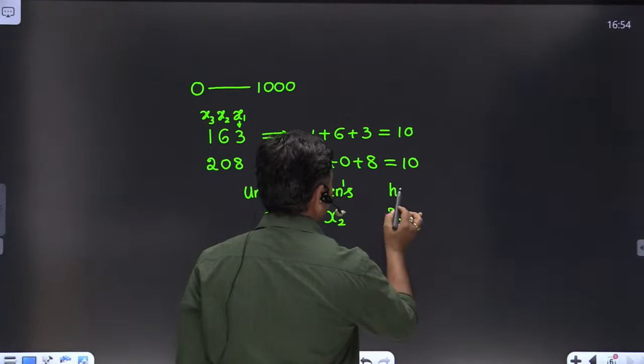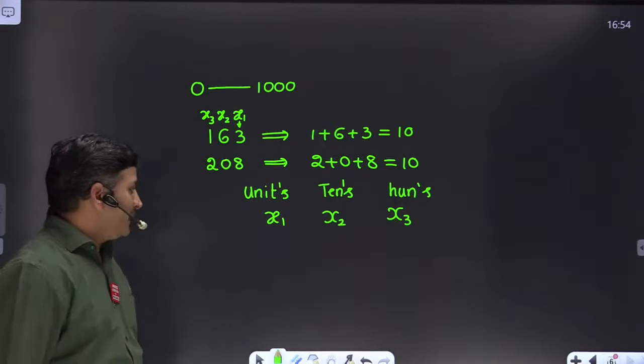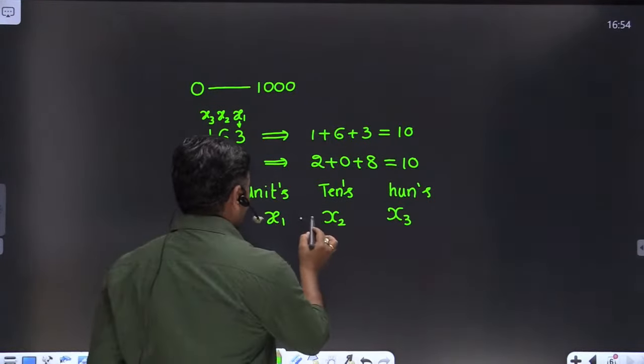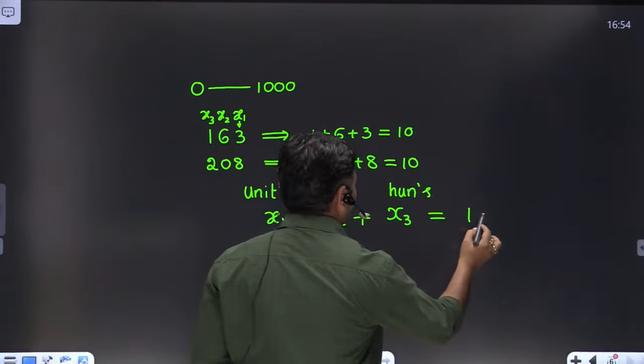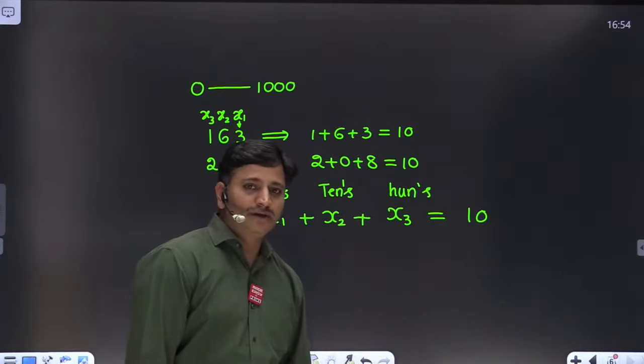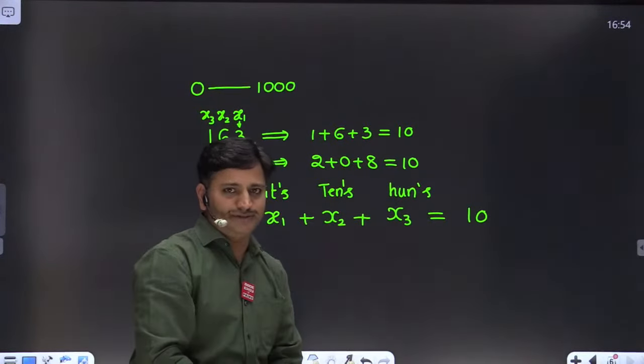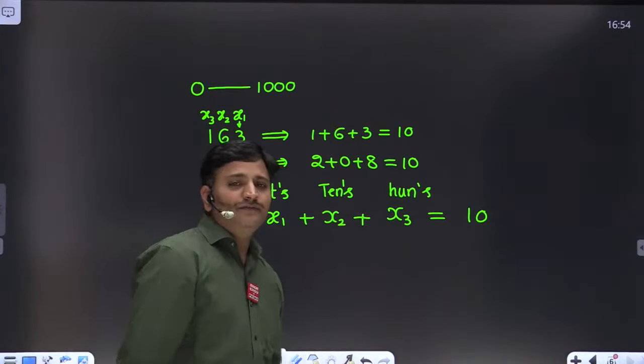It is the 100 place, friends. Clear? If I sum these 3 digits, we'll get the solution as 10. Now again, this problem is converted into finding the number of non-negative integer solutions. Apply the formula, friends.